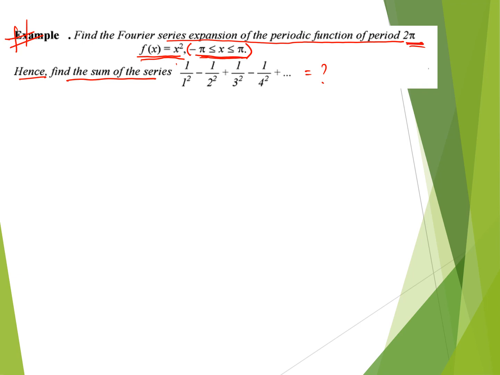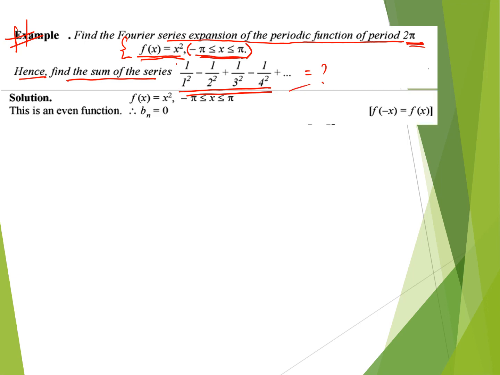In a Fourier series, if you get a problem similar to this, that proves or evaluates the value of this series, that means first you have to find the Fourier series of the given problem, then reduce that Fourier series to this form.